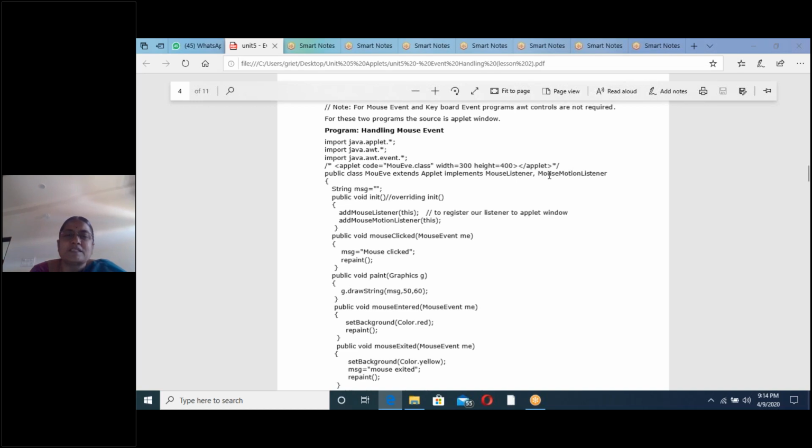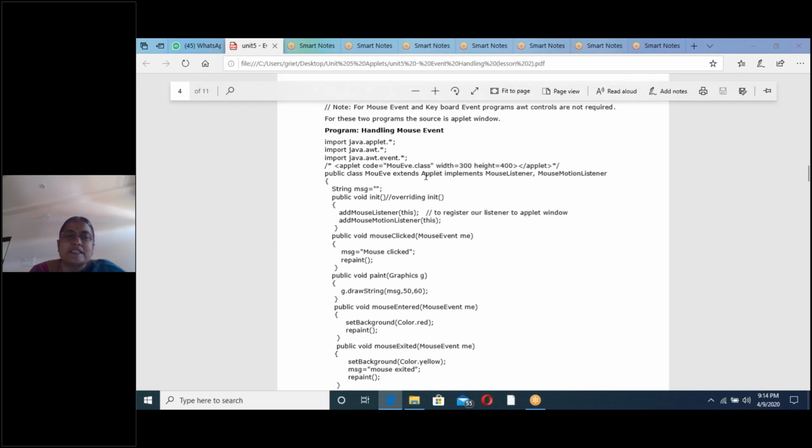So 5 plus 2. Any class which implements these 2 listeners must provide the implementation for all 7 methods, because this interface consists of 5 and this interface consists of 2.